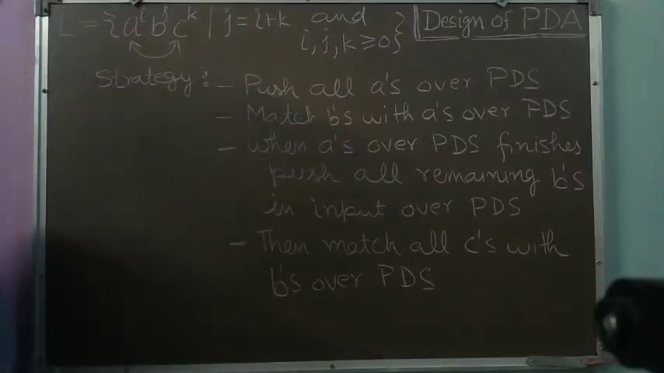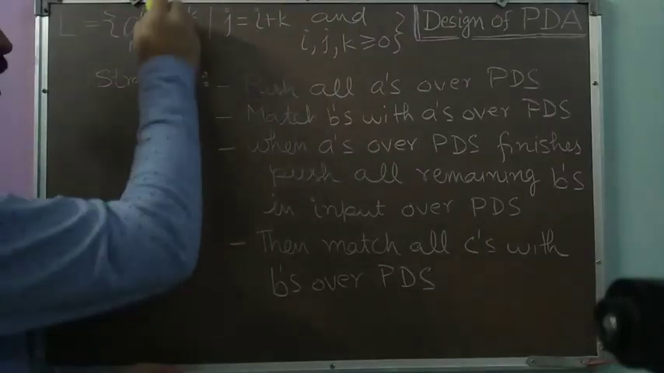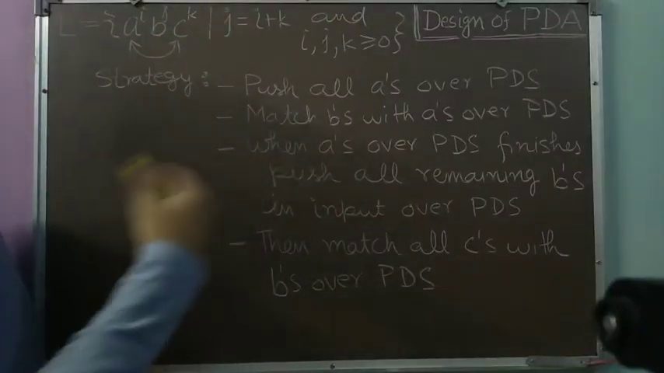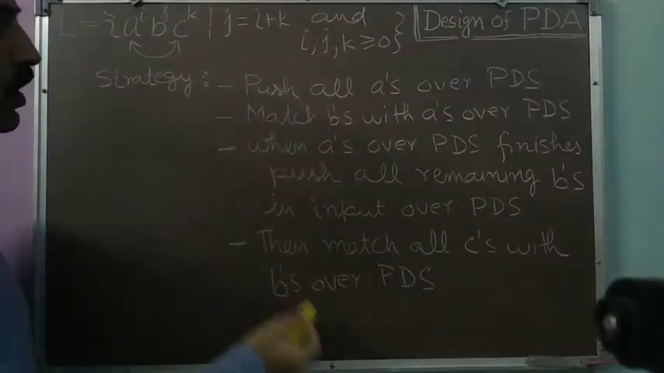So if such a situation comes, it simply means that the number of B's is equal to the number of A's plus the number of C's, and in that case we will signal the success. So this is our strategy.